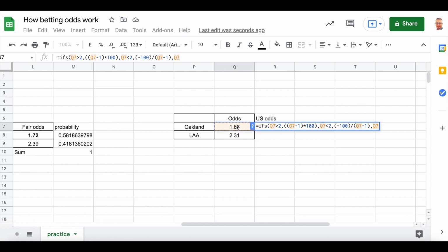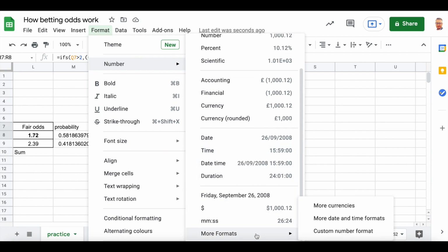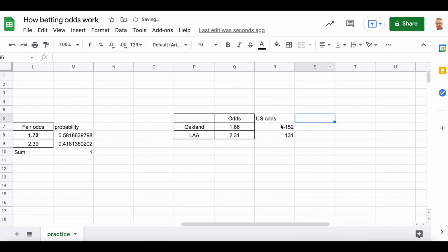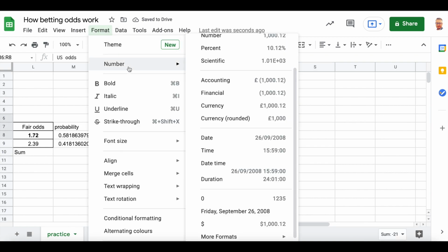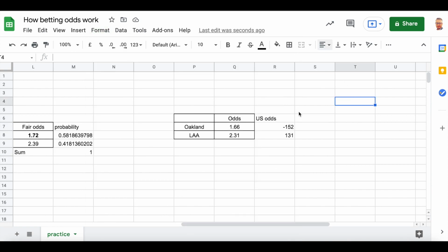And if decimal odds are 2, okay, this represents plus 100, okay? And that's it, okay? So we get American odds. I will just change it to more familiar format. Okay, I will just put it like this.